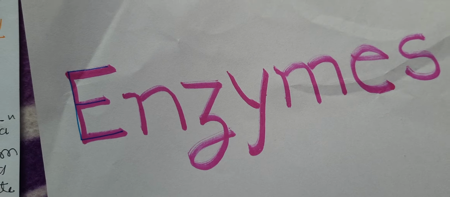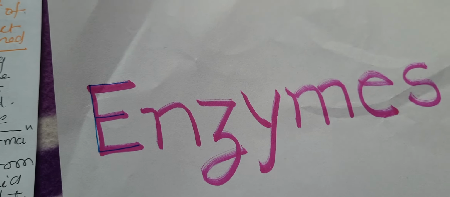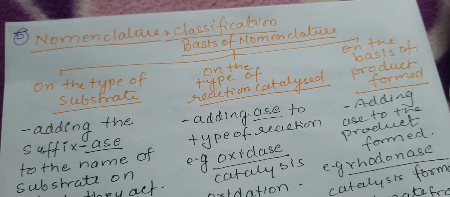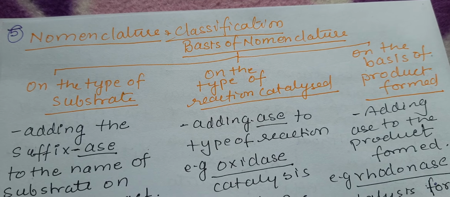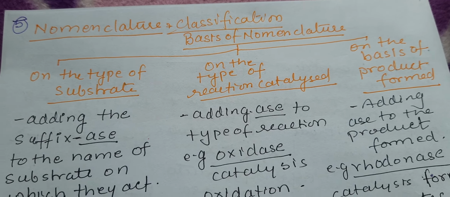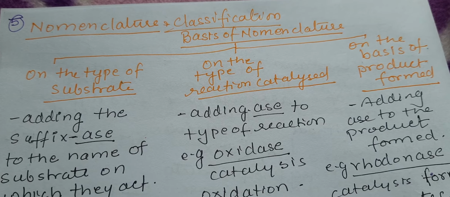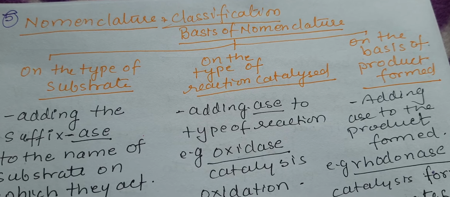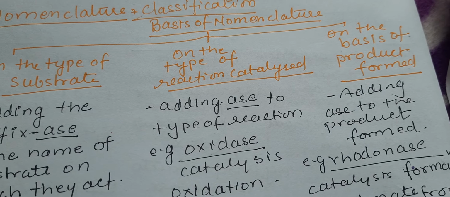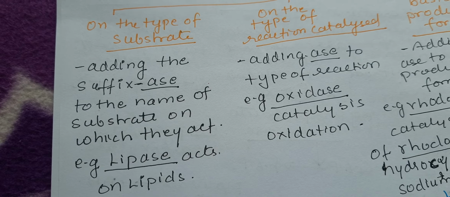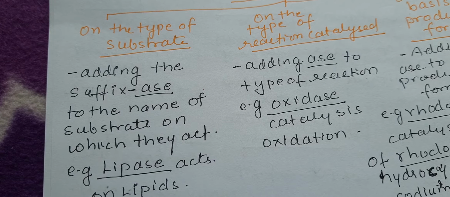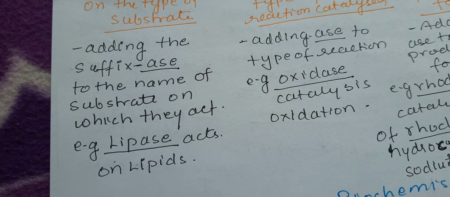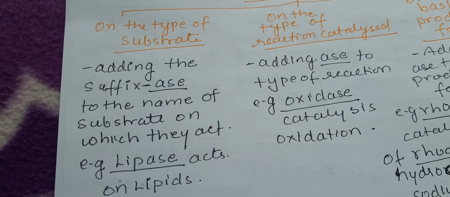Then let's discuss the nomenclature. If you see the nomenclature and classification of the enzyme, basically the enzymes were named initially on the basis of the type of substrate, type of chemical reaction, or type of product. Okay, so the enzymes are usually named by adding the suffix "ase" to the substrate on which they act. Okay, so this is how they are named.